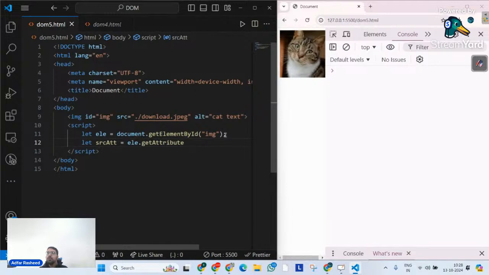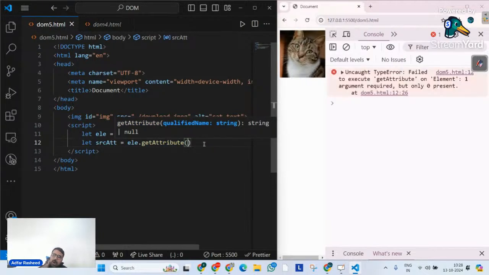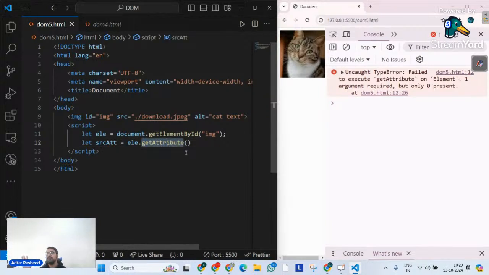Okay. Now, you guys tell me one thing. When I say getAttribute, can I write document.getAttribute? Can I do that? Please give me a yes or no in the chat. Can I write document.getAttribute? Of course not. We cannot write something like that. Because when we say attribute, it makes sense only if we implement it on an element. So always make sure that whenever you use this method, it has to be implemented on an element first. So you have to find the element first, from where you have to extract your attribute.